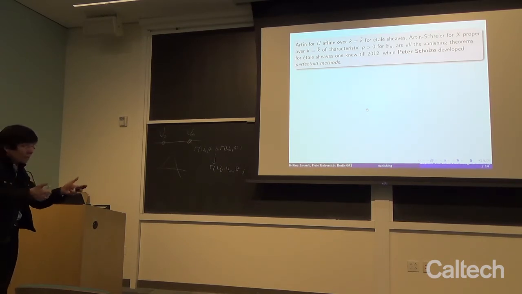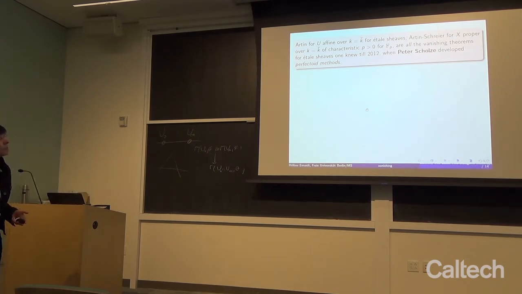We are in characteristic p and we look at étale cohomology with Fp coefficients. So all the vanishing theorems for étale sheaves were new until 2012, when Peter Scholze developed his perfectoid methods.